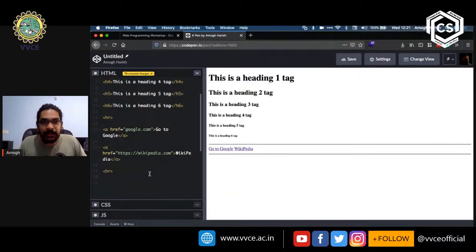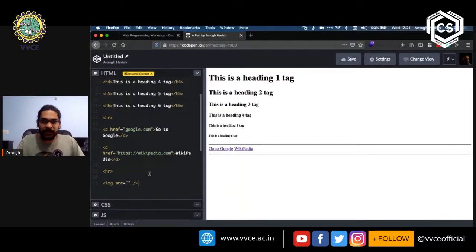Let's take a look at the image tag. So left angle bracket, img, which is the name of the tag. We are going to put an attribute called src. We'll fill the value for this shortly. And then we're going to close the tag by putting a forward slash and then the right angle.